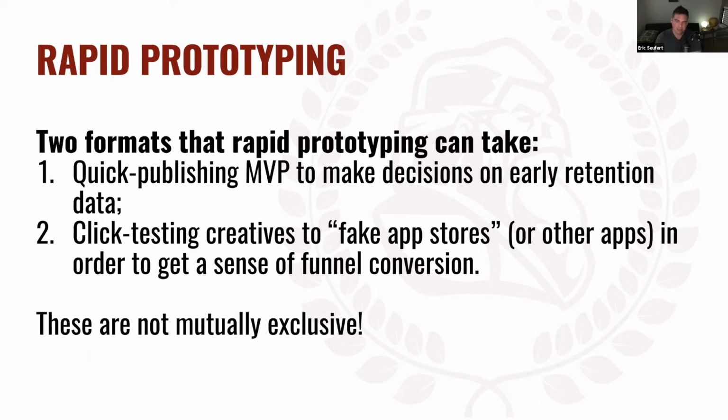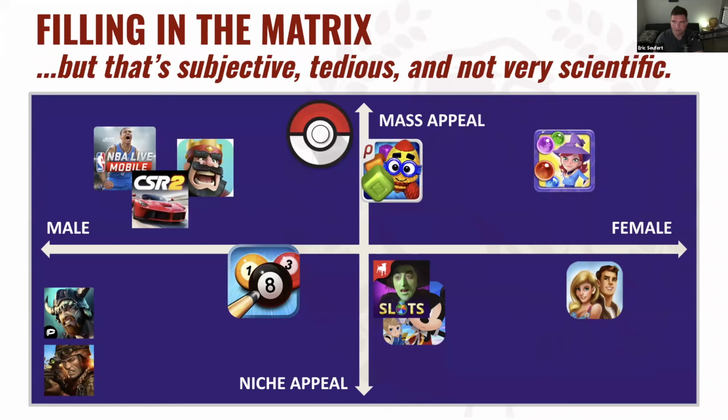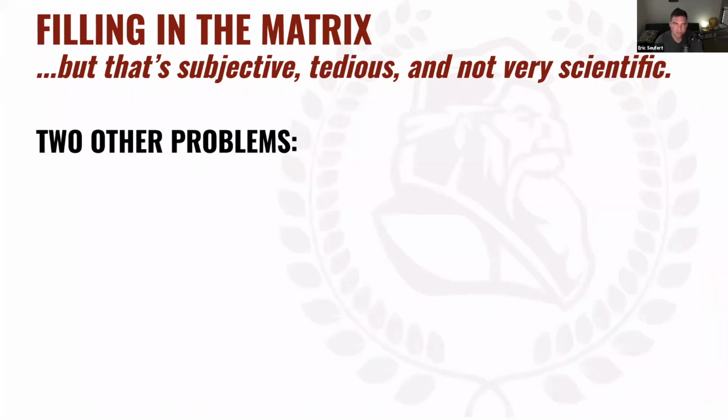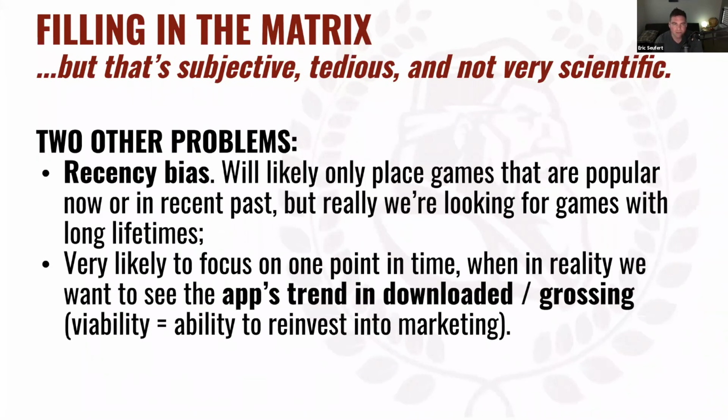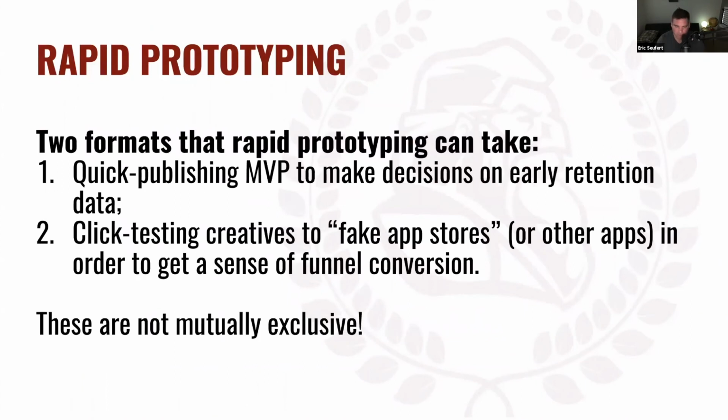But the idea here is that if we go back to filling out this matrix, this is just based on gut intuition. That's not going to be very scientific. We don't know what these games did at launch to become the successes they are today. We're just backfilling this based on these two cognitive biases. What we really want to do is test something right now. We want to see what the market will support right now.